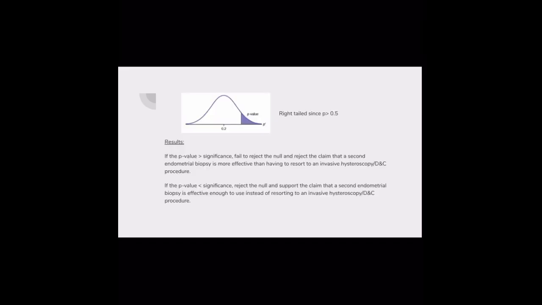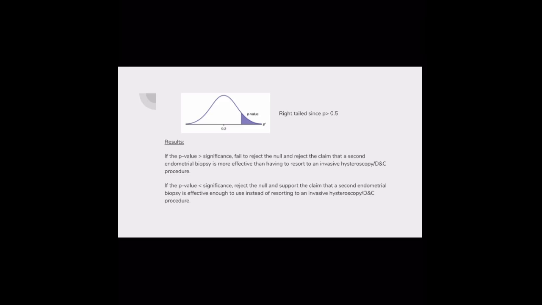Because the alternative is that P is greater than 0.5, it will be a right-tailed graph. If the p-value is greater than the significance, then hypothetically we would fail to reject the null and reject the claim that a second endometrial biopsy is more effective than having to resort to an invasive hysteroscopy/DNC procedure. If the p-value is less than the significance, then hypothetically we would reject the null and support the claim that a second endometrial biopsy is effective enough to use instead of resorting to an invasive